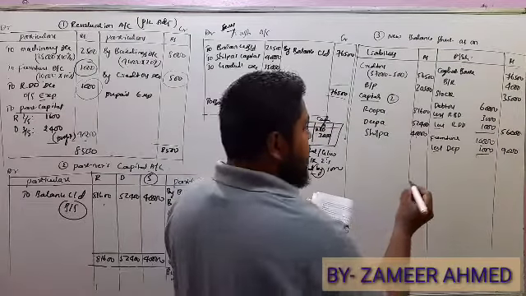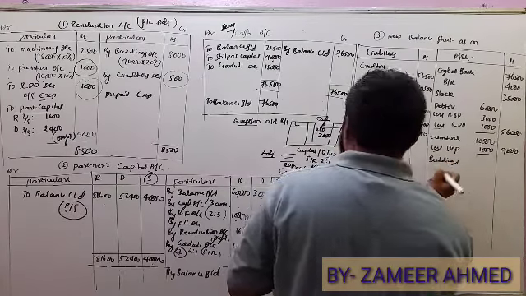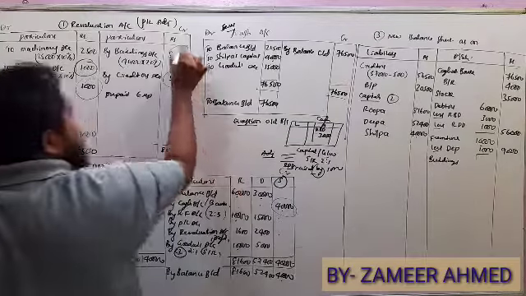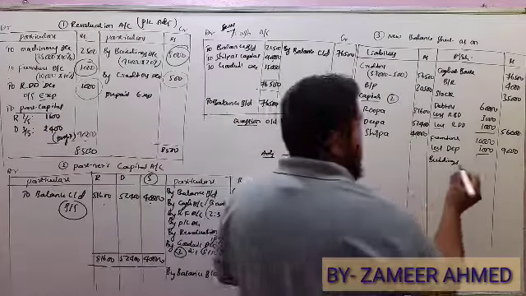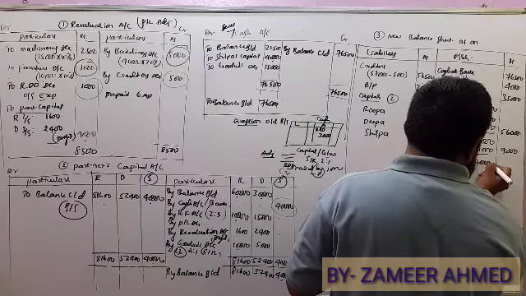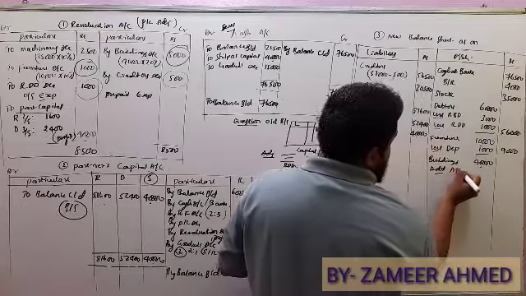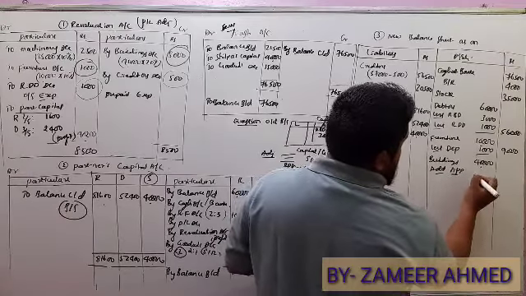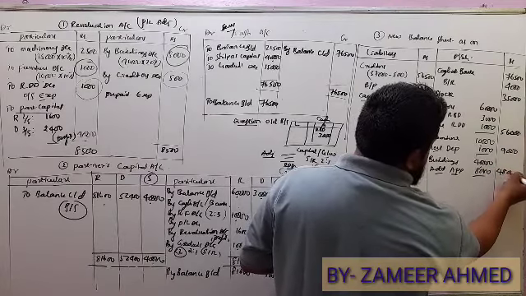Next, for buildings you also got an adjustment. Buildings have appreciation, which means we have to add: 40,000 plus appreciation of 8,000 gives 48,000.